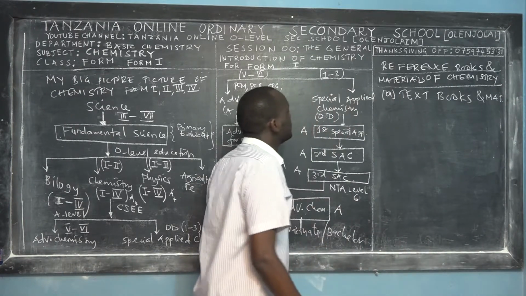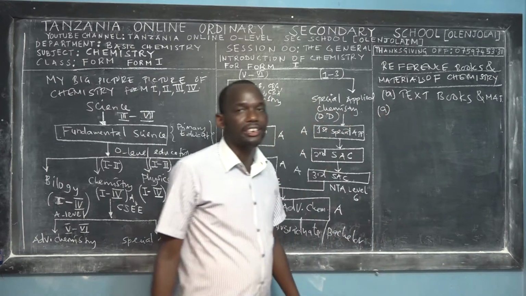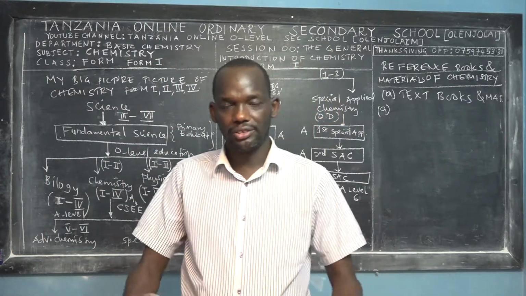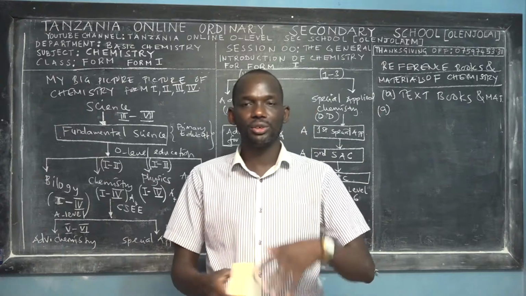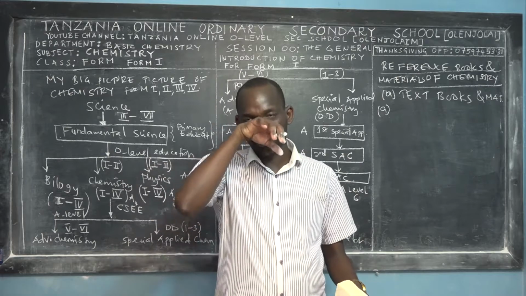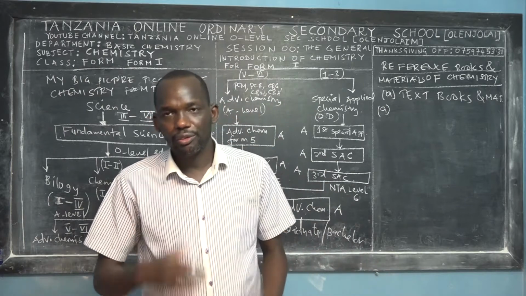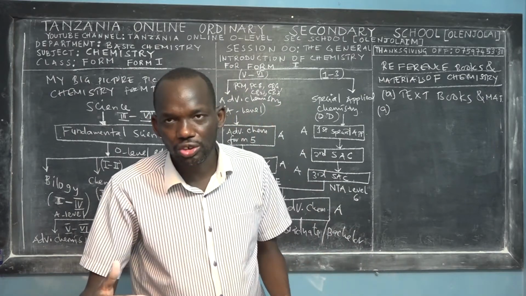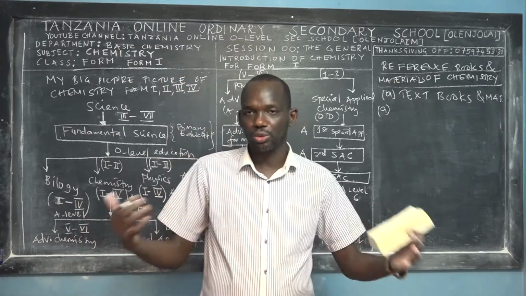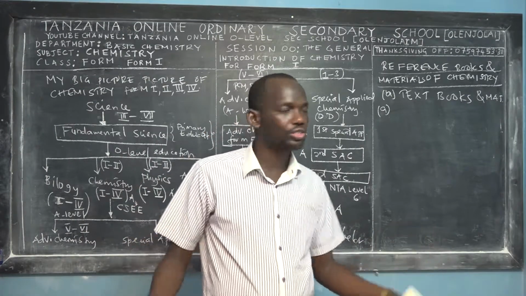So what is the difference between textbooks and the question and answer books? Textbooks are the books that explain the concept, first of all, by using descriptions, giving you some examples, and then at the end of each chapter you might be given some trial questions. You have to try yourself, and at the end of the book you find the answers for the questions, or for the odd numbers of the questions, might be provided. So that's what we call the textbook. It's good for learning, especially for beginners, to understand a particular concept.